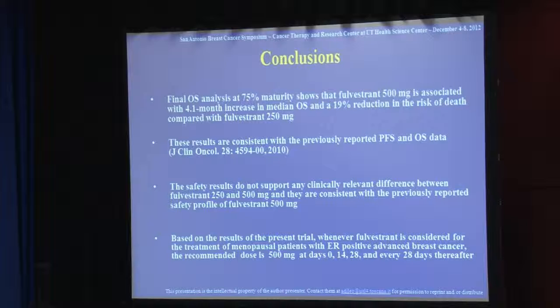So in conclusions, this final overall survival analysis performed at 75% maturity showed that fulvestrant 500 milligrams is associated with a 4-month increase in median overall survival and 19% reduction in the risk of death compared with fulvestrant 250 milligrams. These results are consistent with the previously reported progression-free and overall survival results that we reported a couple of years ago in the Journal of Clinical Oncology.